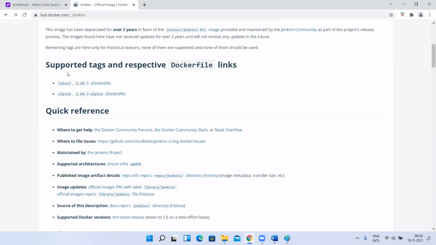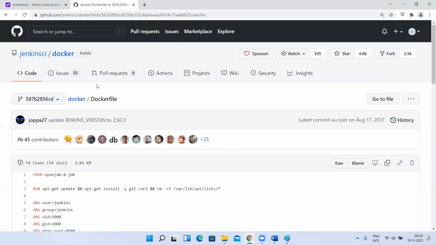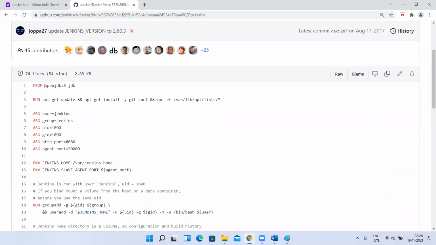So if I go to the Dockerfile of this, they have explained it like this. What is the prerequisite for Jenkins? Java we need. So they took that base image. This is how they developed the Jenkins image. This is the Dockerfile they have created to create the Jenkins image. First they took OpenJDK as a prerequisite, the base image as JDK, right? So they don't want Tomcat. Yesterday we installed Jenkins on Tomcat. That is a different way. We took Java Tomcat, inside the Tomcat webapps directory we placed the Jenkins war file. That is one way of deploying the Jenkins war into Tomcat.